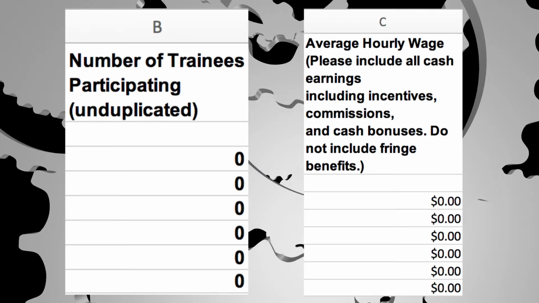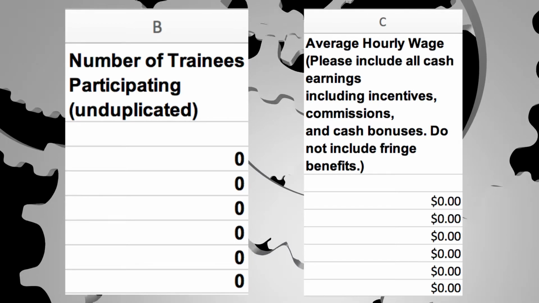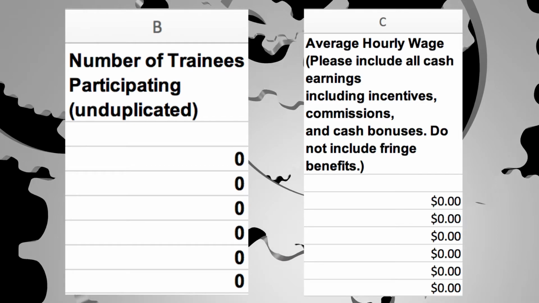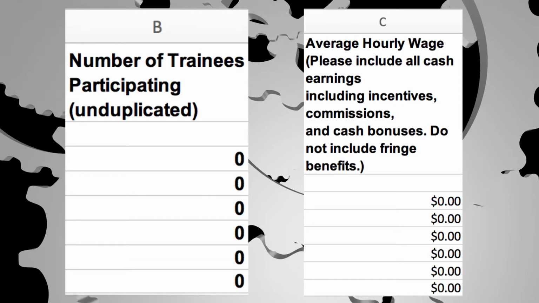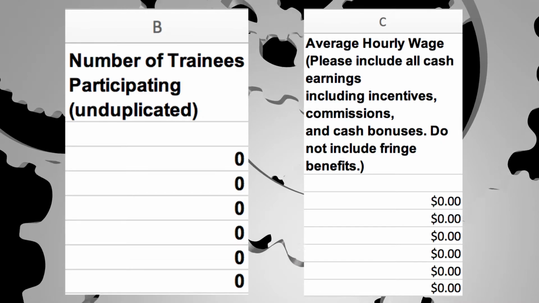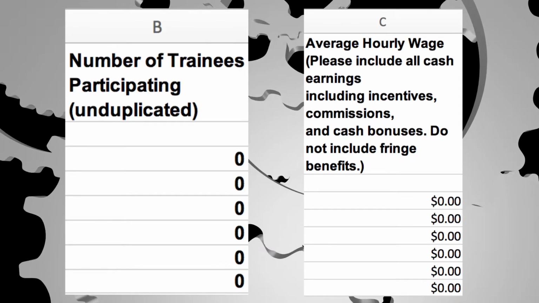Please include all cash earnings, incentives, commissions, and bonuses, but do not include fringe benefits such as healthcare or retirement. You will be given credit for these fringe benefits on your application.